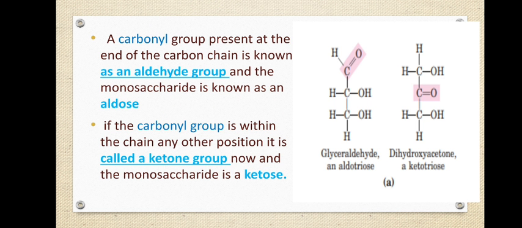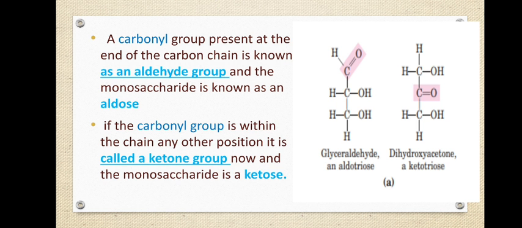Now, if a carbonyl group is present at the end of the carbon chain, you can see the first diagram again, glyceraldehyde, which is an aldotriose. If it is C double bond O, it's a carbonyl group. Okay, if it is present at the end of the carbon chain, then it is an aldehyde group. You are familiar with the aldehyde group, CHO. Then a monosaccharide that contains an aldehyde group is called an aldose.